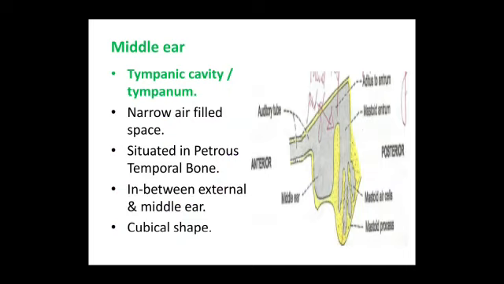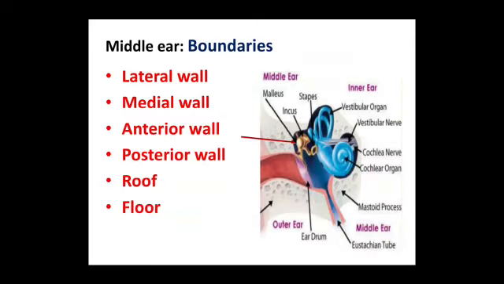the middle ear cavity, also called as the tympanic cavity or the tympanum. It's a narrow air-filled space situated in the petrous part of temporal bone. It is wedged between the external ear as well as the inner ear. Its shape is cubical. Contains a lateral wall, a medial wall, anterior wall, posterior wall, roof and floor.